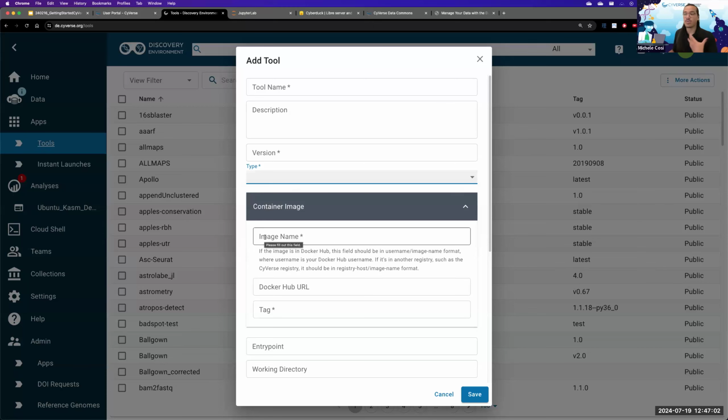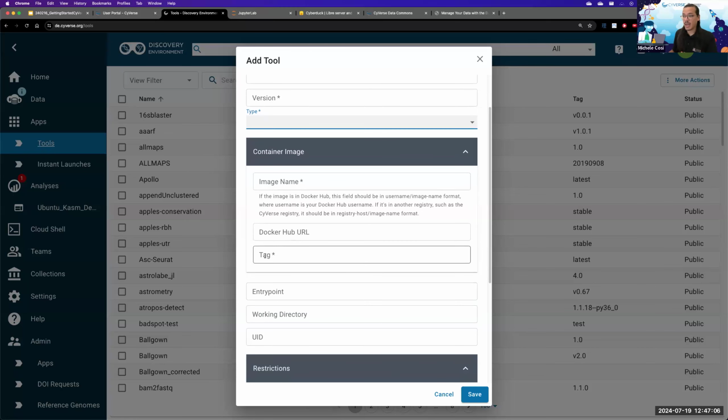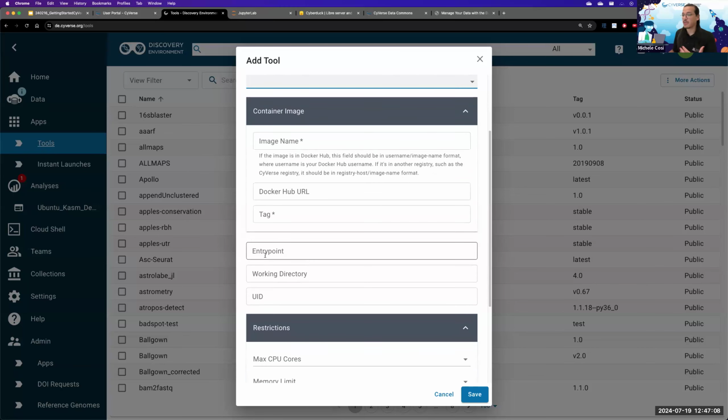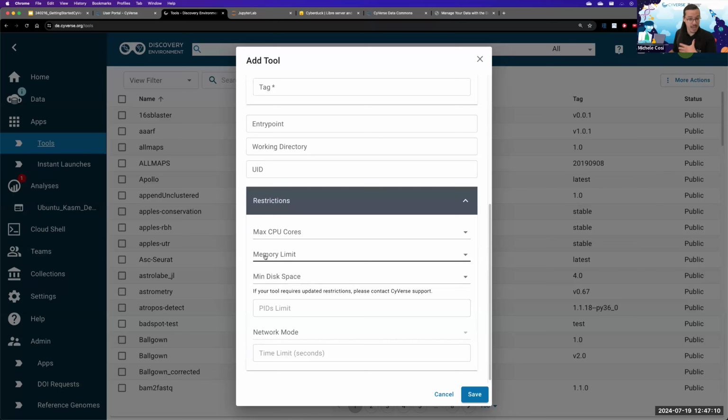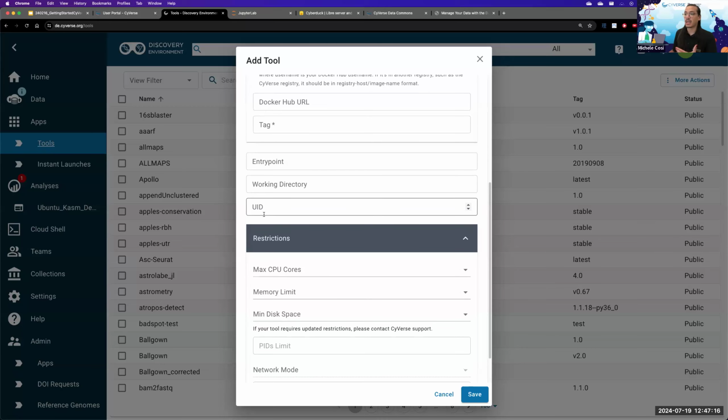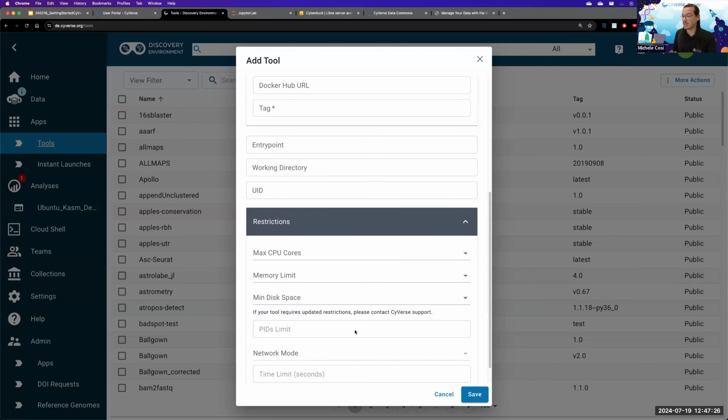Here, you then add your container image name and address, and also the tag. Then you can add the specific restrictions such as max CPU cores, memory limit, and if you do know the specific working directory within the container that you have created, then you can add it over here, and the entry point and the UID itself.